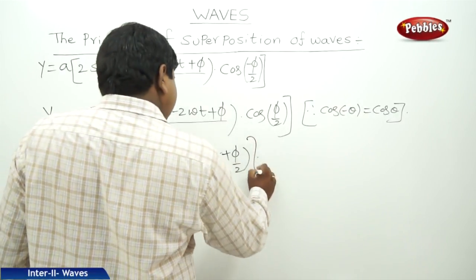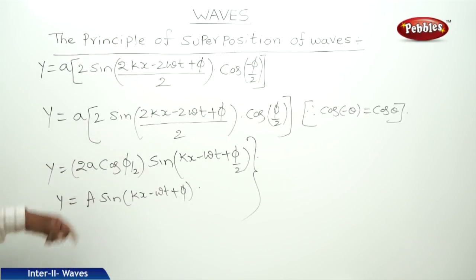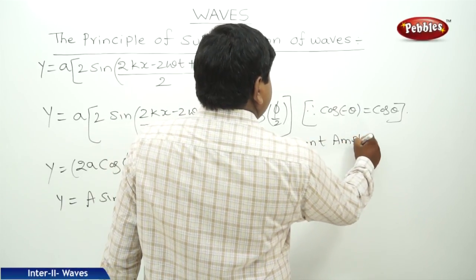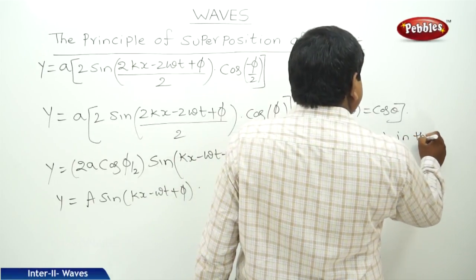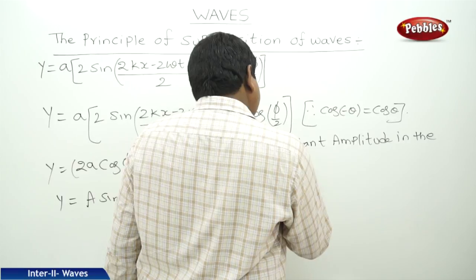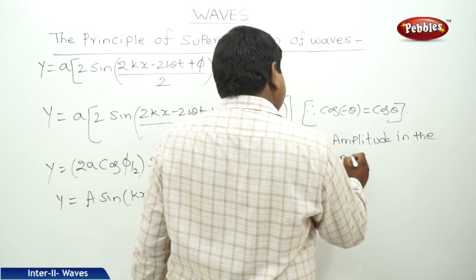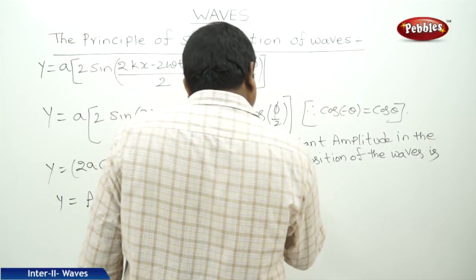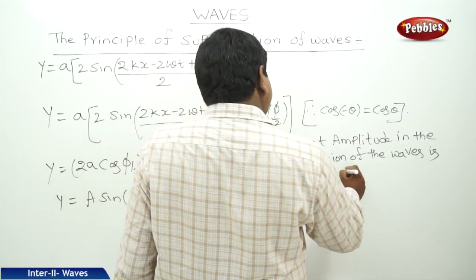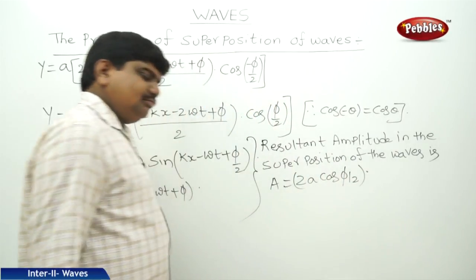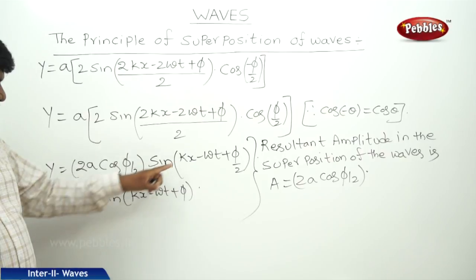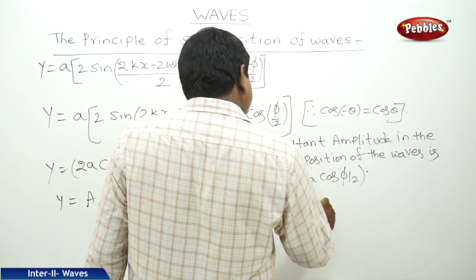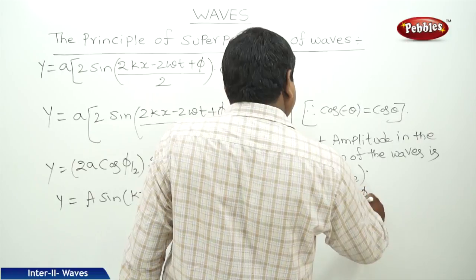Therefore, comparing these two equations, resultant amplitude in the superposition of the waves is A is equal to 2a cos phi by 2, and sine is sine, kx minus omega t, initial phase is equal to phi by 2.